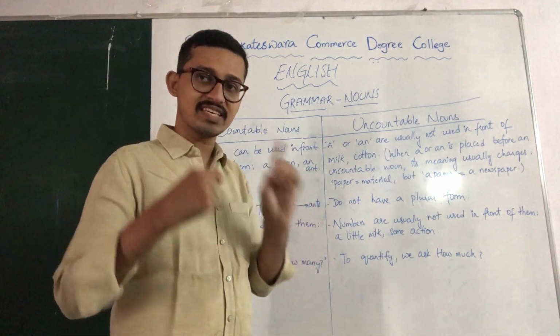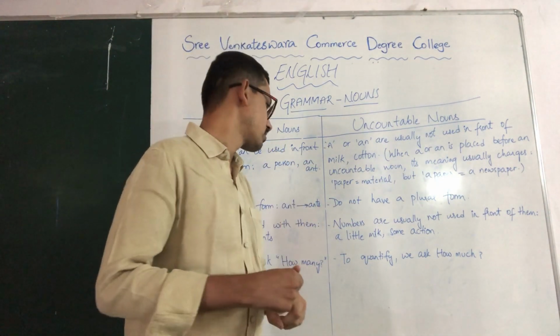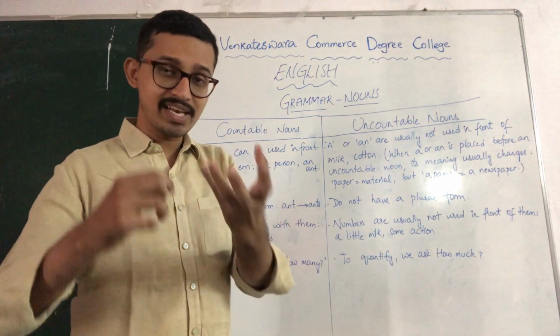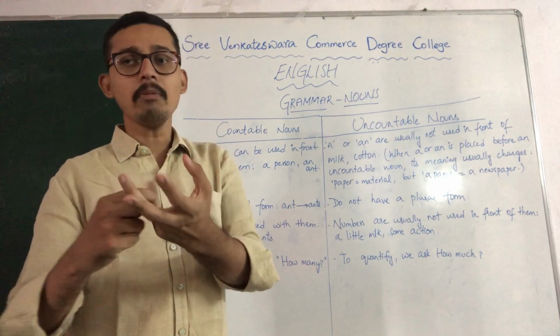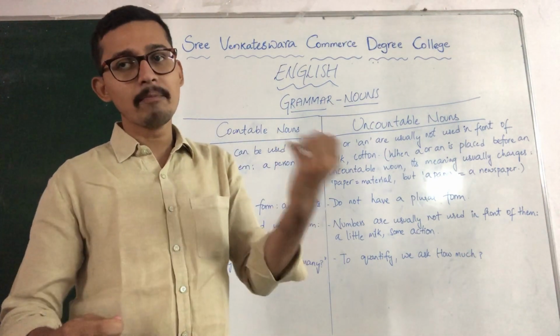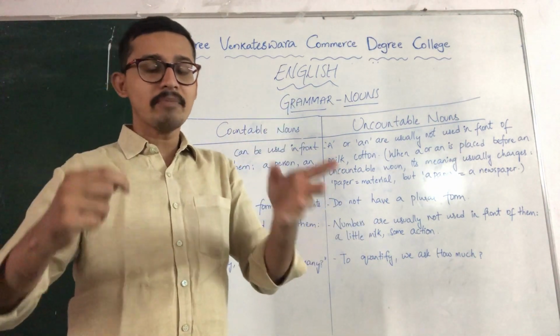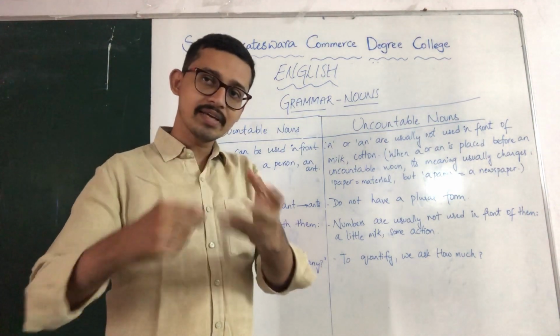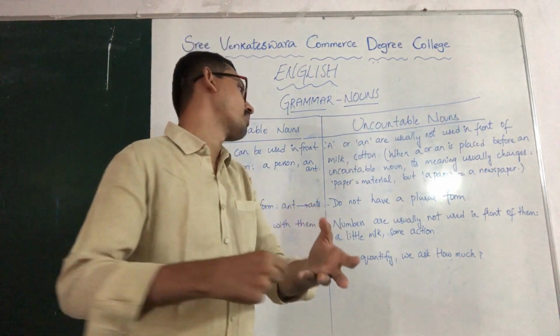It will stay as a singular one. Like, it is a solid form, it is a liquid form, right? In a liquid form, can we count milk as 1 milk, 2 milk, 3 milk? No, we can't count. It doesn't have any plural form.